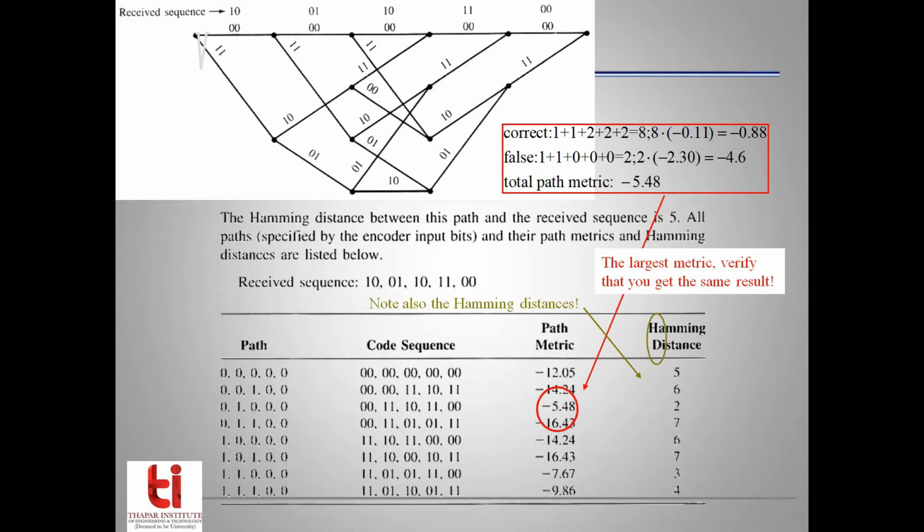Now Hamming distance is also a path metric. It's a metric which compares a candidate sequence with a received sequence. And that candidate sequence which has the minimum Hamming distance is considered the best choice for being declared as the transmitted sequence.